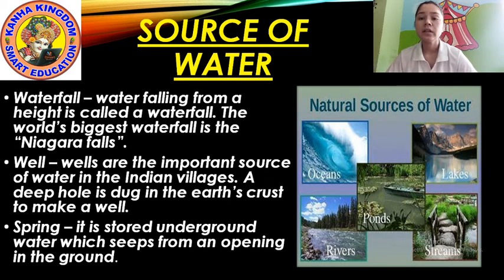Okay, Indian villages. So another one is spring. It is the stored groundwater which seeps from an opening in the ground.